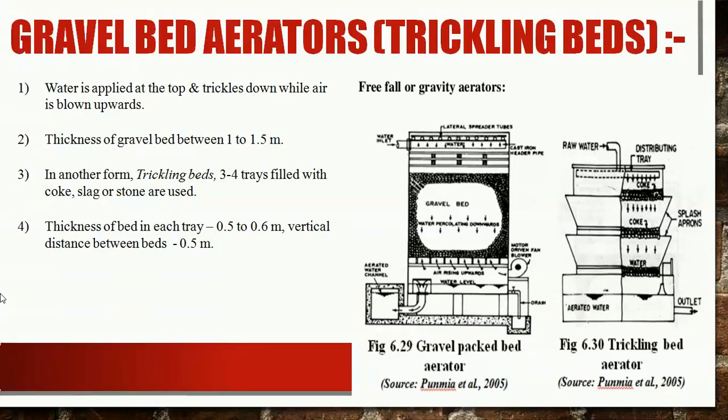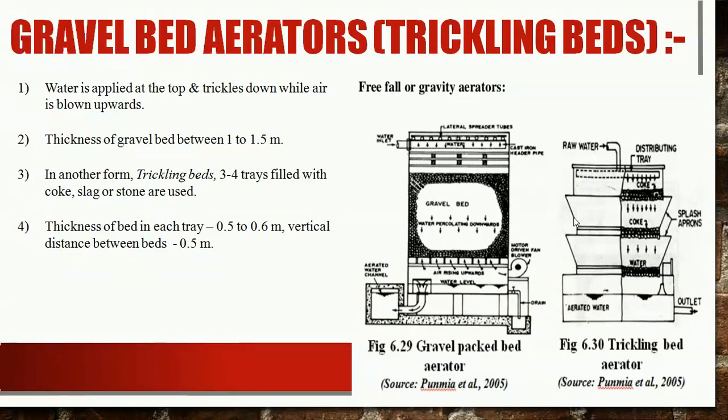Water is applied from the top through a perforated distribution pipe. You can see here in the figure that water is entering through this pipe and then through this perforated distribution pipe it is entering from the top. During the trickling process and during this downward motion, the aeration takes place and the aerated water is collected at the bottommost chamber and is taken to the next unit from this outlet.